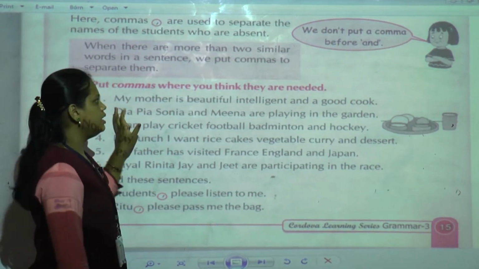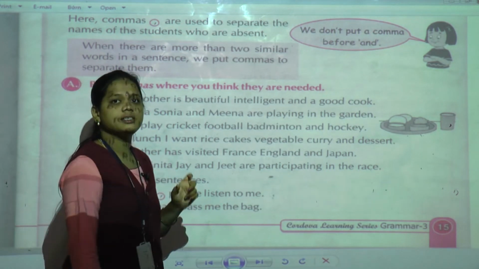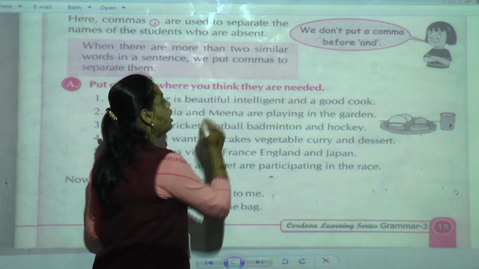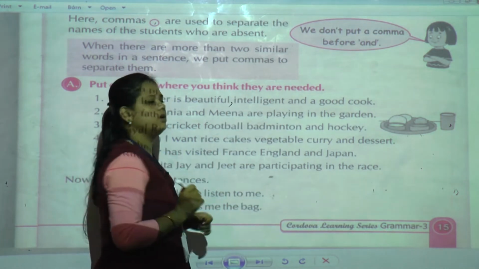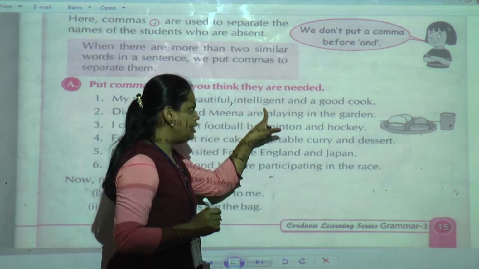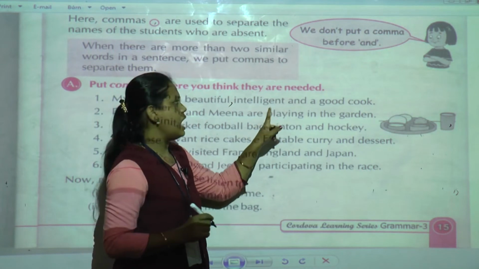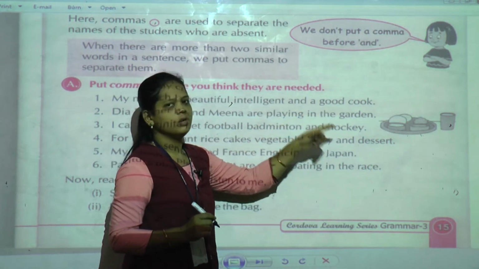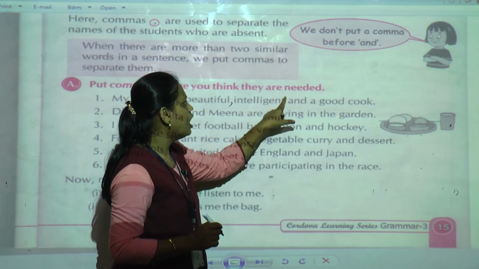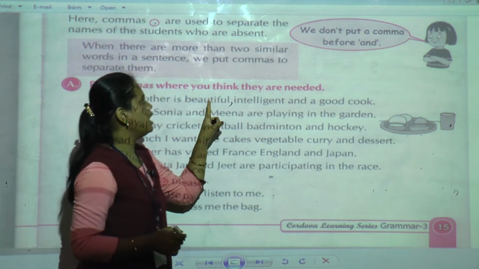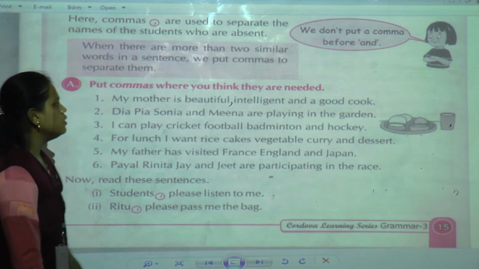Where? It is going to say about the mother, what she is. She is beautiful. Then we have to give a comma. Intelligent. Now see, after beautiful, intelligent is given. And a good cook. See here, again "and" is given, so we are not going to give the comma before "and". Only one comma will come, where? After beautiful.